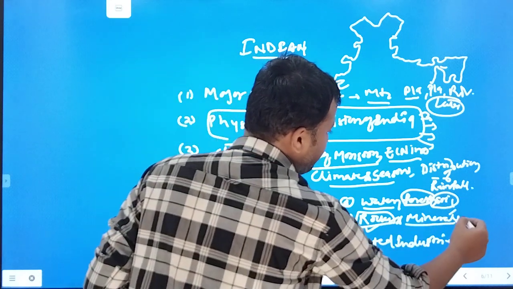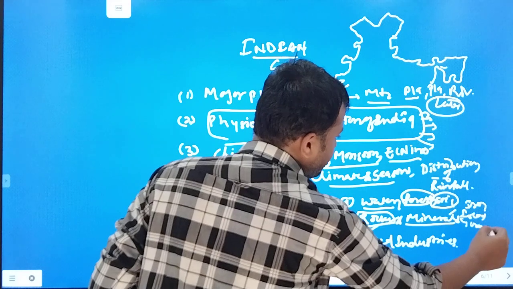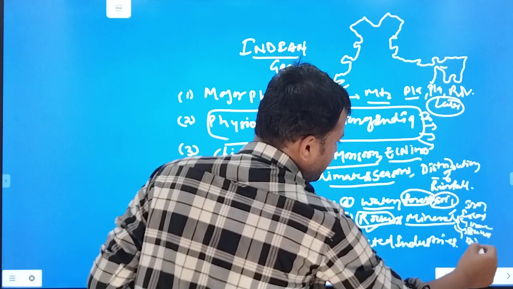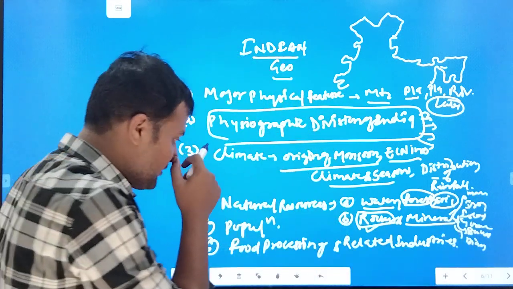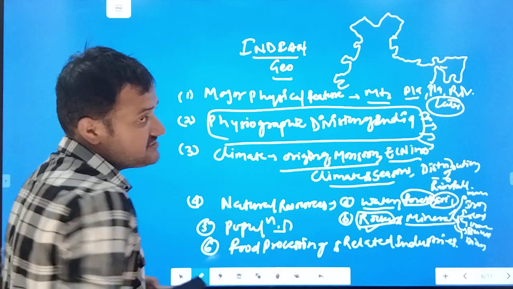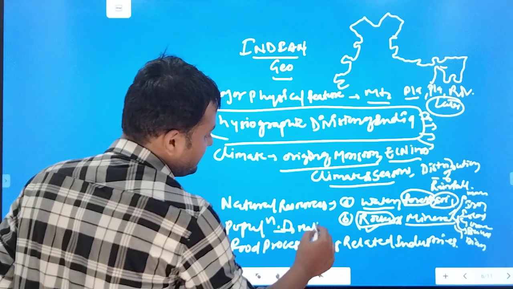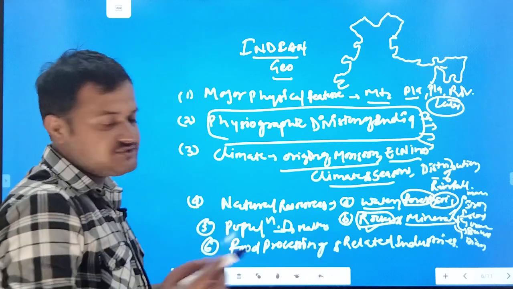Then there are minerals, very important minerals you have to cover like iron ore, coal, uranium, bauxite, diamond, manganese, and the industries related to it, you have to cover that also. Then in population you have to cover Census 2011, they can ask. And there are population theories given by Malthus, demographic transition theory. So these 3 theories you have to cover.